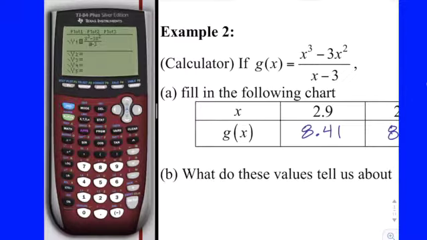So then you go to the home screen, which is second mode. That quits. Gets you back to the home screen. So now to fill in the chart, again, to get to the y's, the math print shortcut is alpha trace, and it's default highlighted for 1. So then you open parentheses, you type in 2.9, hit enter, and boom, there it is.